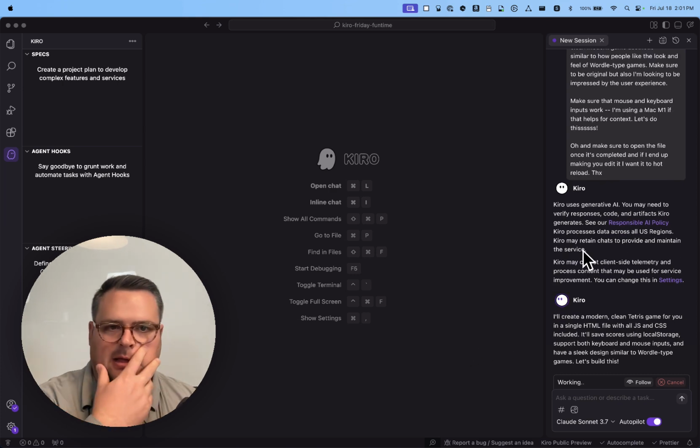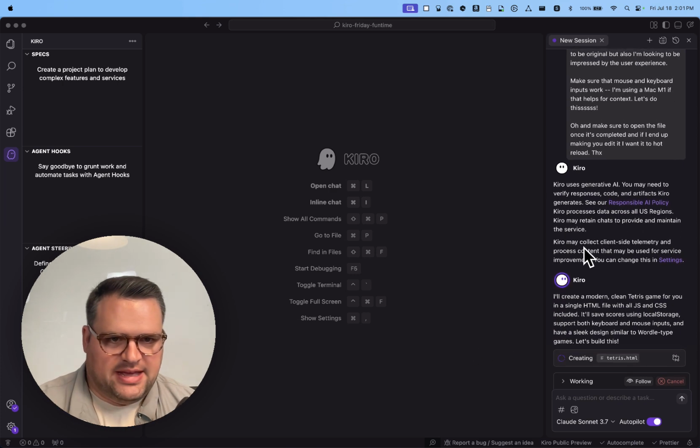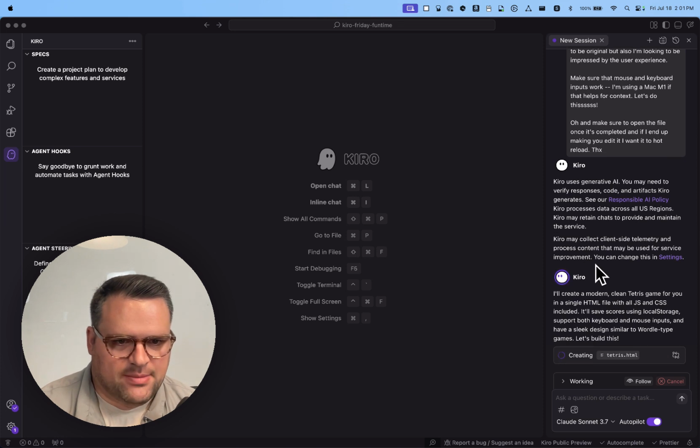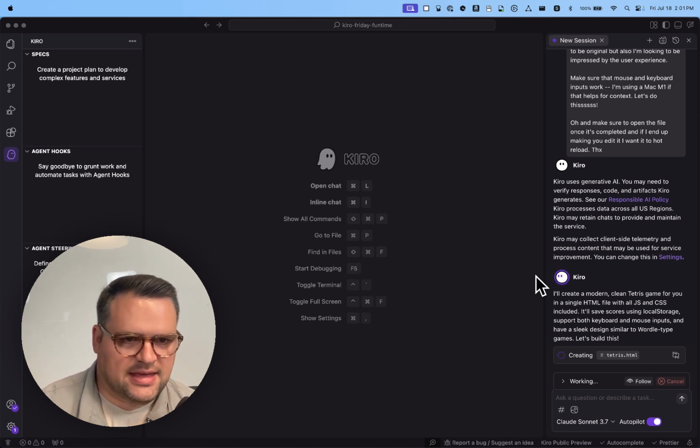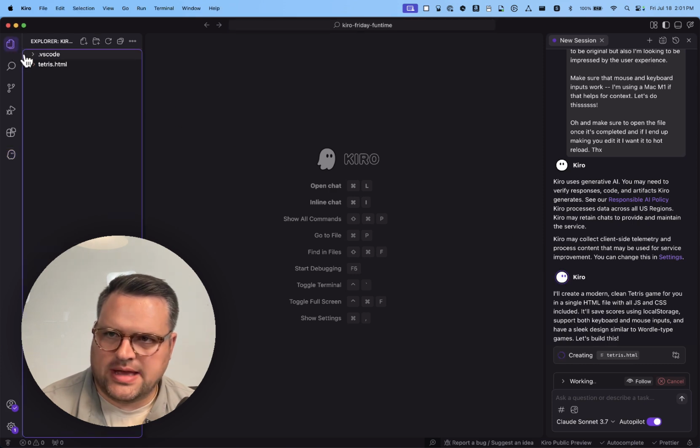KIRO uses generative AI. Responsible AI policy. Telemetry, I'm cool with telemetry. Okay, so now it's telling me, this cute little ghost, KIRO, is telling me that it's going to make the game. It's creating a Tetris file. Can I see my folder? Yeah, okay. Oh, cool. I see the folder being created.